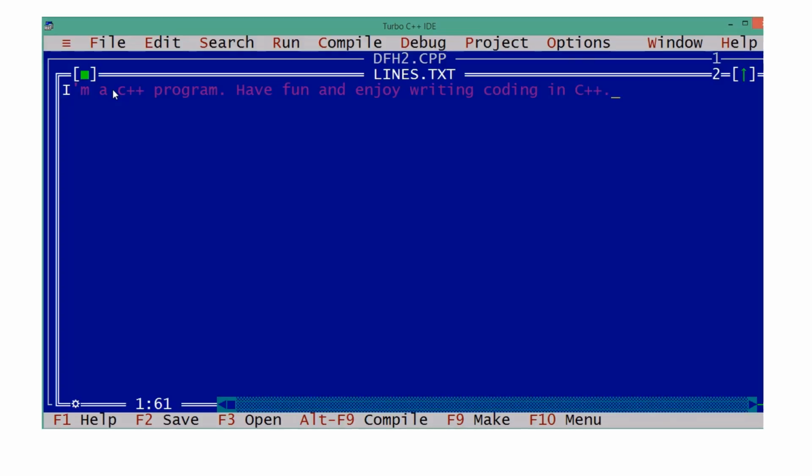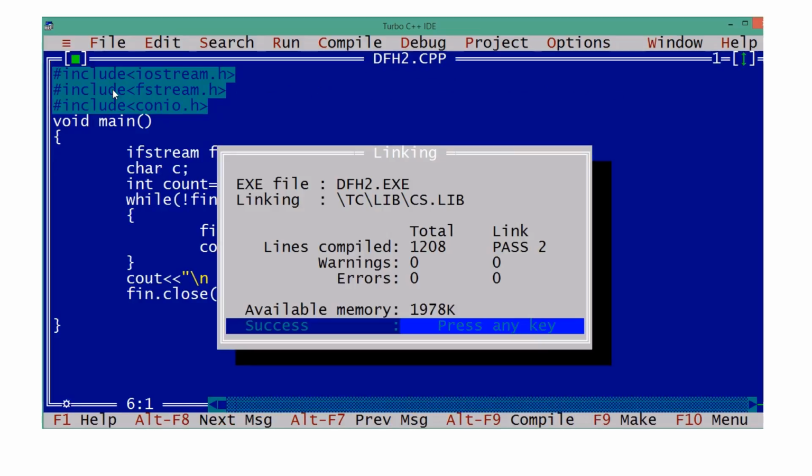Something we can type also. Understood? Now save this, execute and see how many characters are there.